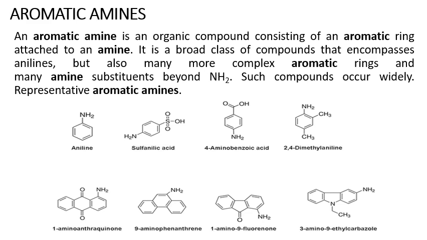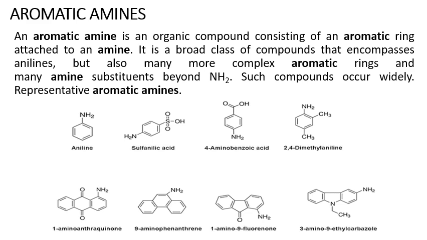Next, aromatic amines. An aromatic amine is an organic compound consisting of an aromatic ring attached to an amine group. It is a broad class of compounds that encompasses aniline but also many more complex aromatic rings and many amine substituents beyond NH2. Such compounds occur widely.